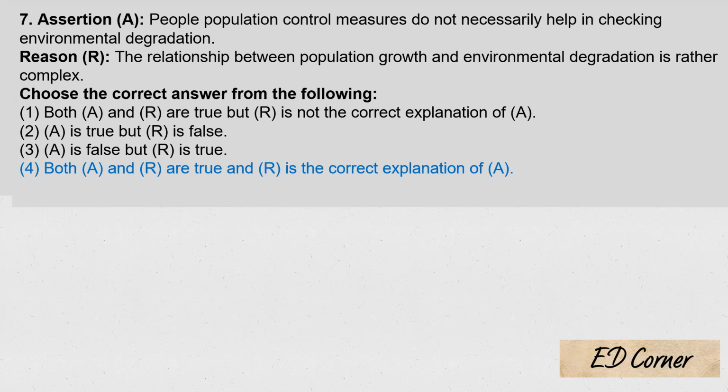That is the reason why R is the correct explanation. Yes. So there are other aspects you have to consider, which are complex in nature. The relationship between environmental degradation and population is complex, and a simple relationship cannot be established because there are a variety of reasons because of which the land will get degraded. So both A and R are true and R is the right explanation.